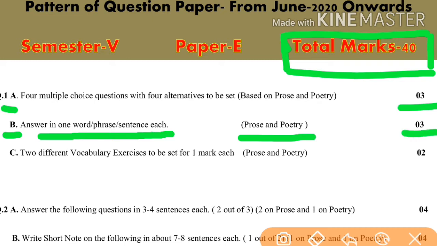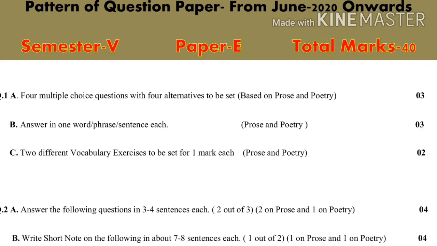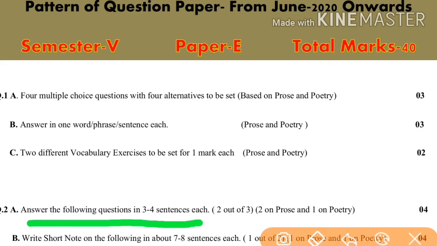Then question first C, 2 different vocabulary exercises to be set for 1 mark each. It will also be on prose and poetry, and it will carry 2 marks. So here the first question will carry 8 marks. Now we will move towards question second. Question second, answer the following questions in 3 to 4 sentences each, 2 out of 3.